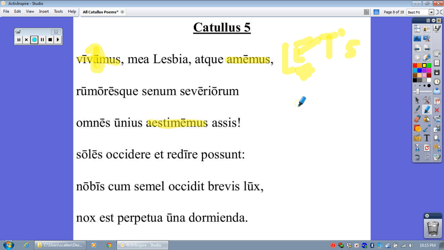And looking at it, look at the subject. O means I, S means you, T means he, she, it. Mus means we. So, if the subject is I or we, or me or us, whatever you want to say, what kind of independent use of the subjunctive is it? Is it A, hortatory, B, jussive, or C, deliberative question? And I hope that you said that the answer is A, hortatory. And how is a hortatory subjunctive translated, or a jussive for that matter? Using this word right here, let's.